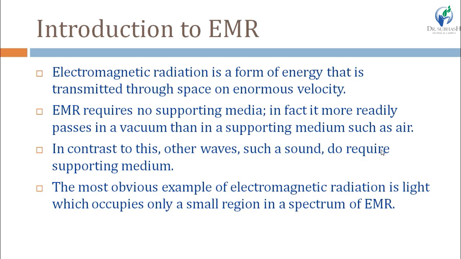And the most obvious example of EMR is light, which we can see easily by our naked eye, and this light occupies only a very small region in the spectrum of EMR, means in the electromagnetic spectrum, right? Means light is one type of EMR, light means which we can see by our naked eyes, right? So EMR is a form of energy that transmits through space at very high velocity. It does not require any supporting medium to pass. Actually, it passes faster in vacuum than in air.